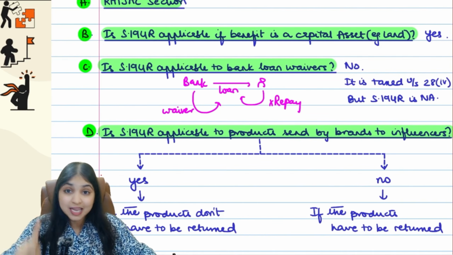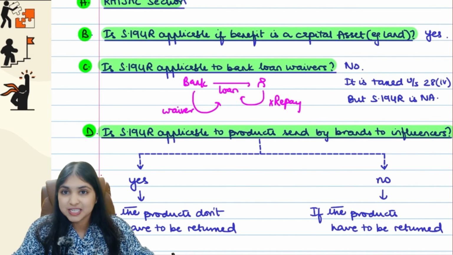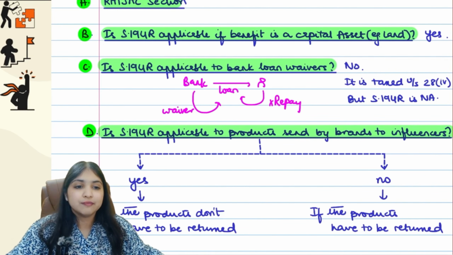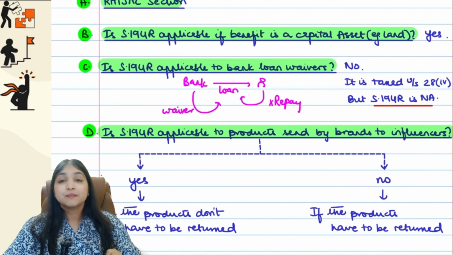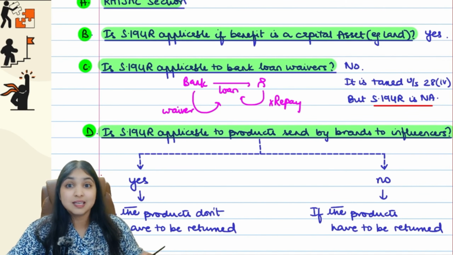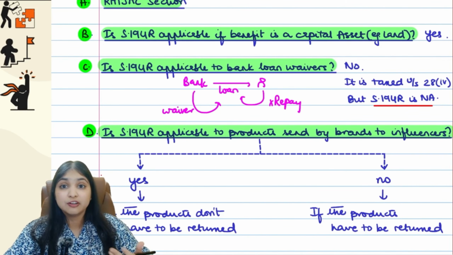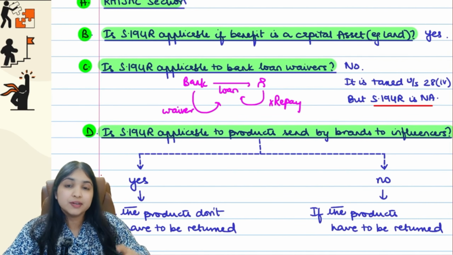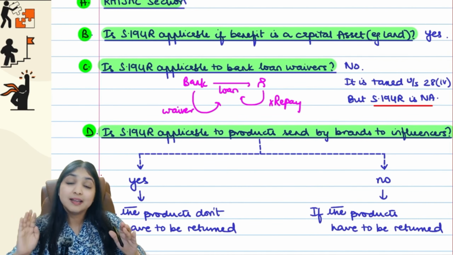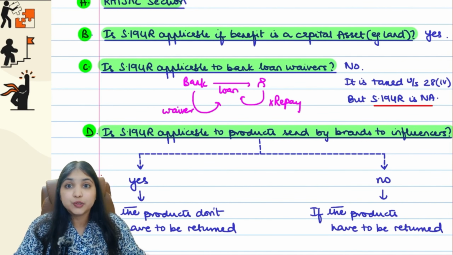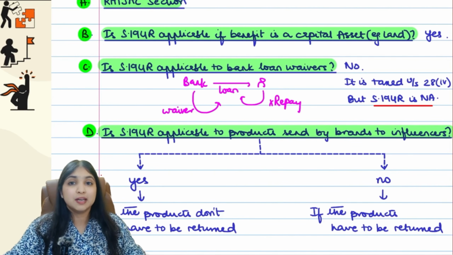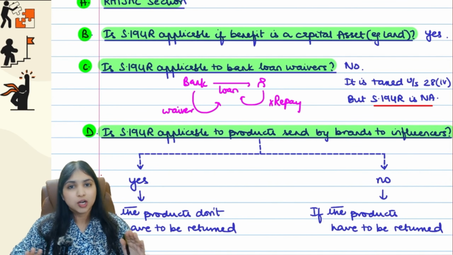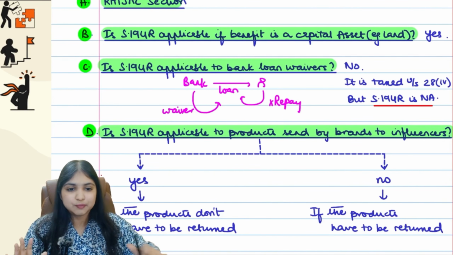This same example we had seen in the PGBP chapter as well. But however, 194R TDS will not apply. So yes, no doubt 194R does apply to whatever benefits or perquisites you get relating to your business or profession. But if it is a business loan waiver by the bank, yes, no doubt it is taxable income for you, it's a benefit for you, it is taxable under 28 clause 4, but 194R will not apply to bank loan waiver. One small exception we have over here.